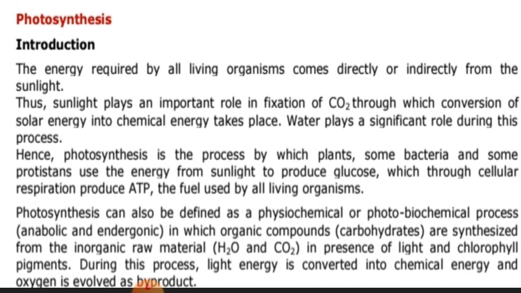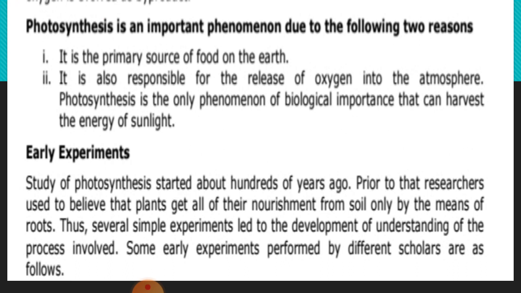So far as photosynthesis is concerned, it gives us two products. First is food, or carbohydrates or glucose, which is used as food by all living organisms, and second is oxygen, which is also used by animals during respiration. So photosynthesis is an essential and basic process by which food, or glucose, is prepared. Photosynthesis is an important phenomenon due to the following reasons. It is the primary source of food on the earth.